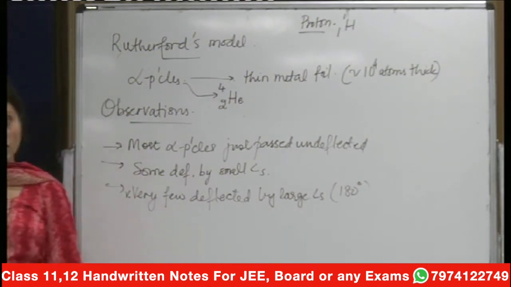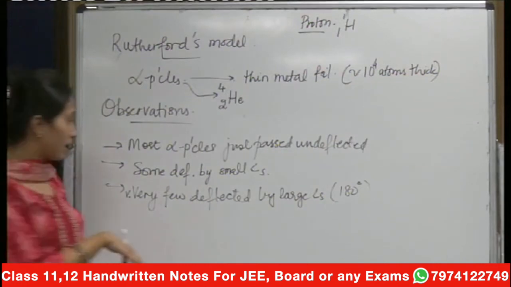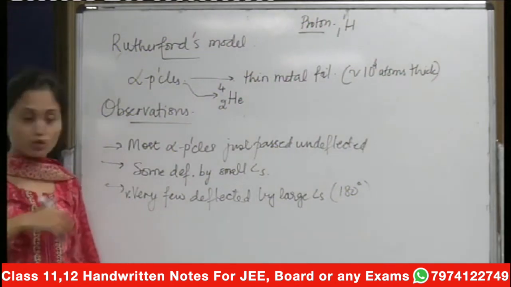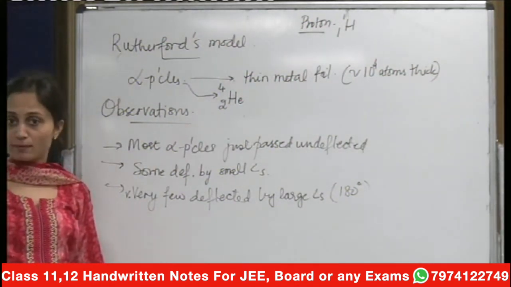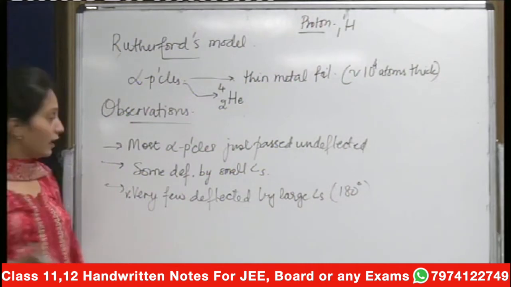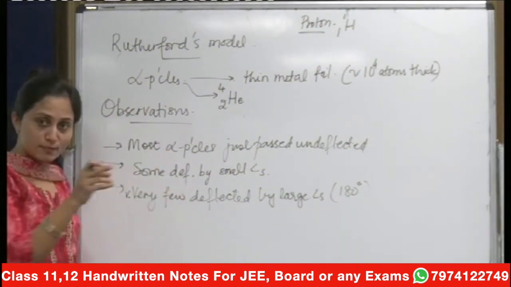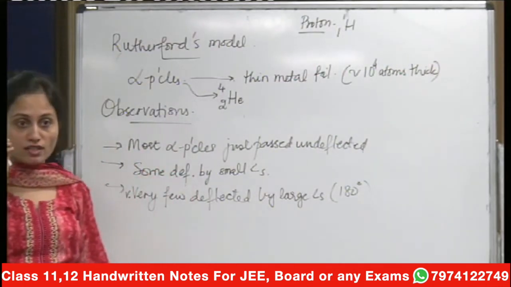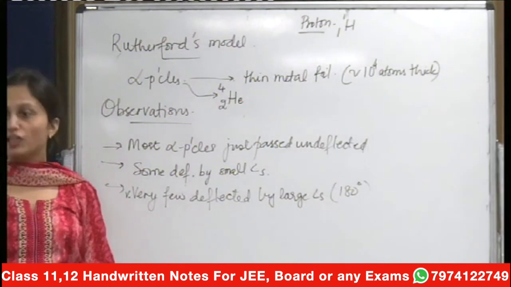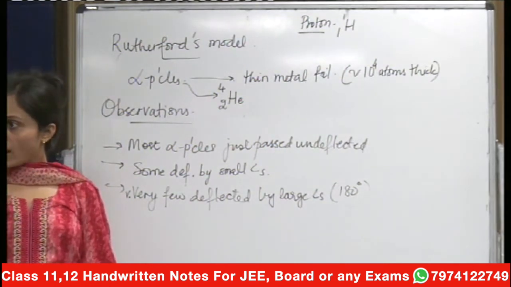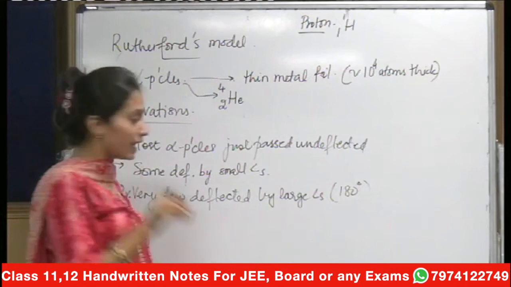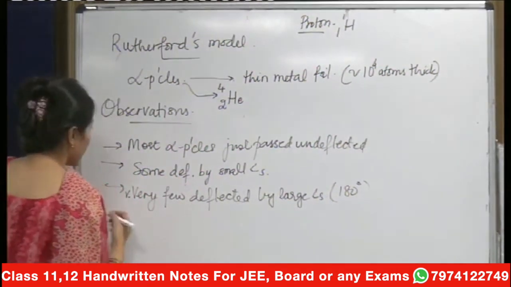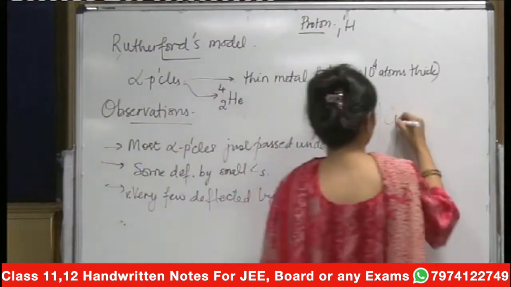Like charges repel each other, so they got completely deflected. That means most of them were undeflected, so the majority of the space in the atom is empty, and you have some deflections by small angles and very few by very large angles, which means that you have a small concentration of positive charge in your atom. Got it? Therefore you can draw conclusions simultaneously.